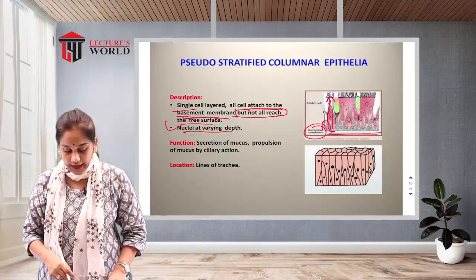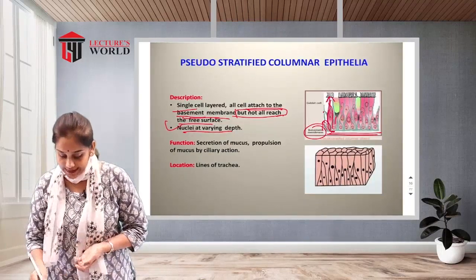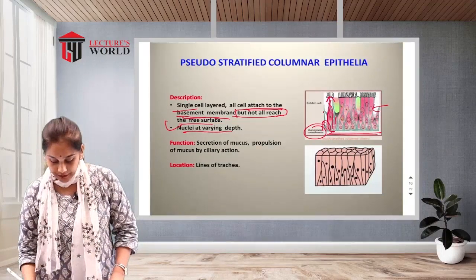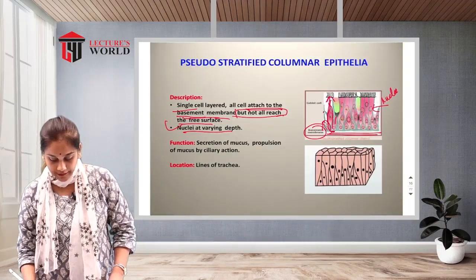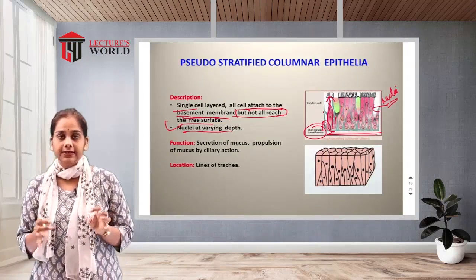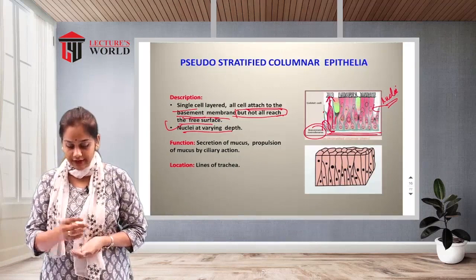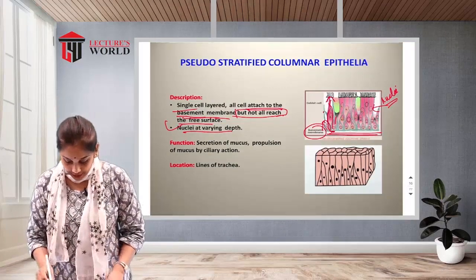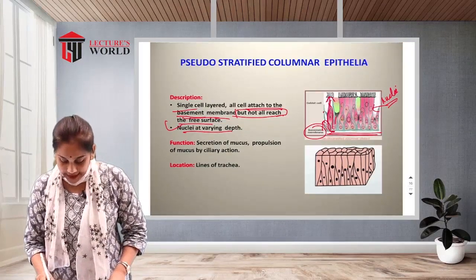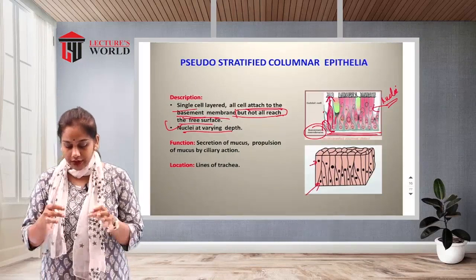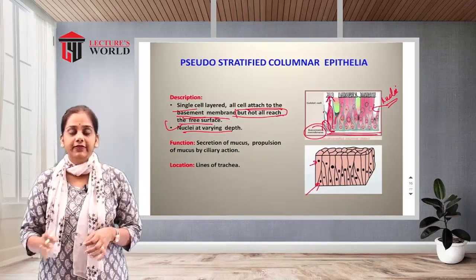Then there are the nuclei, varying in depth. You can see in the figure, this is the nucleus. It is in different shapes. So it varies in depth. Sometimes there is a nucleus here, and sometimes there, so the depth of the nucleus varies.